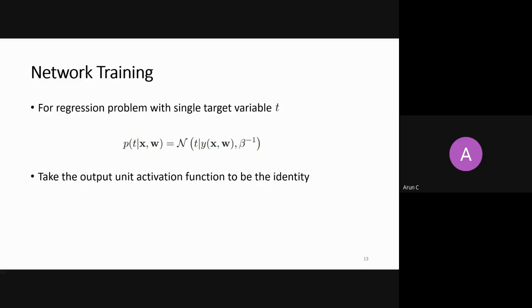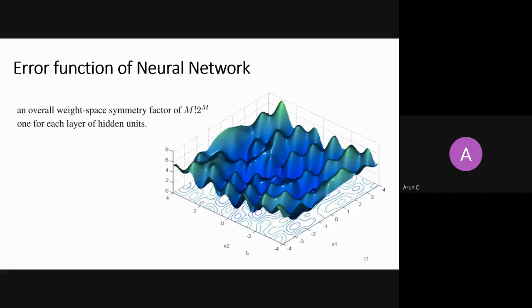Yesterday we were discussing neural networks, right? So this is what we were discussing: neural networks have a cost function which is non-convex in nature. But this non-convexity doesn't affect the solution too much because the weight space is quite symmetric, with a very large symmetry factor, and local minima, if we are able to find them, do well. So this is the overall idea.